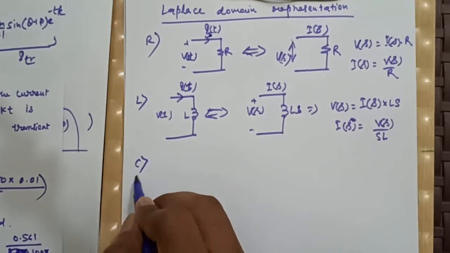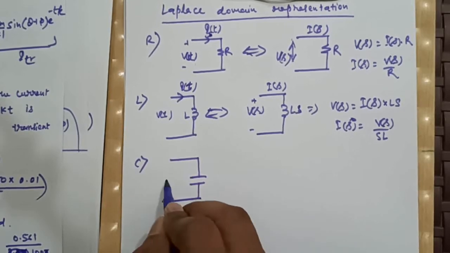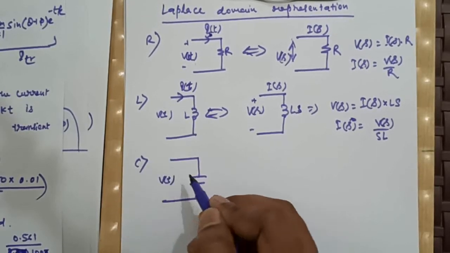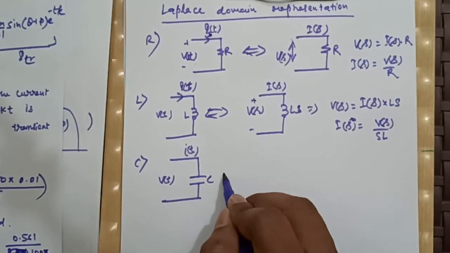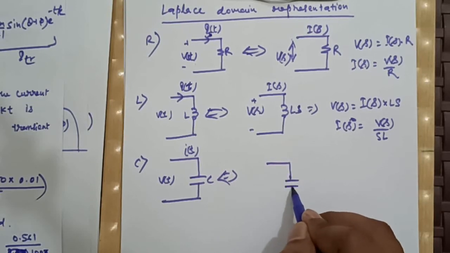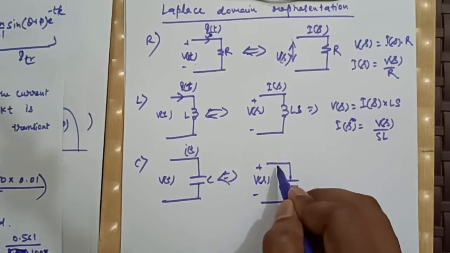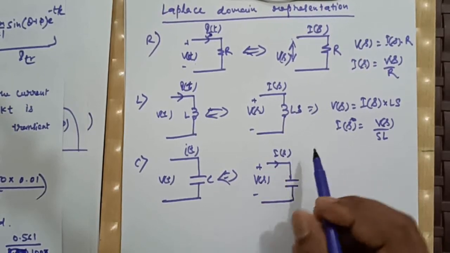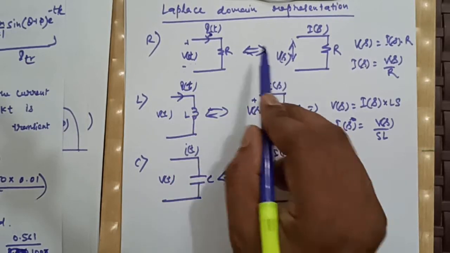In case of C, if it is V(t), if it is I(t), this is C, then in Laplace domain this is V(s), this is I(s). These two functions are different, right?